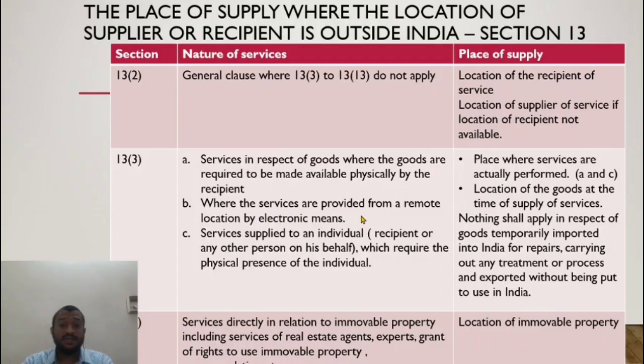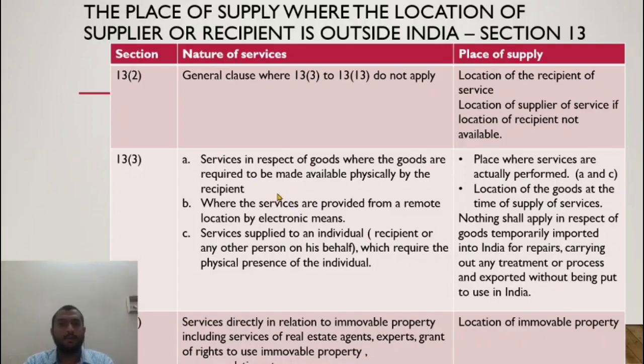Where the services are provided from a remote location. Let us say a software company in India provides some testing service or some upgradation of software service from India to a company outside India, to a US company, let us say. In this case, this is in relation to goods, which is software, but there is no physical presence of the goods required.